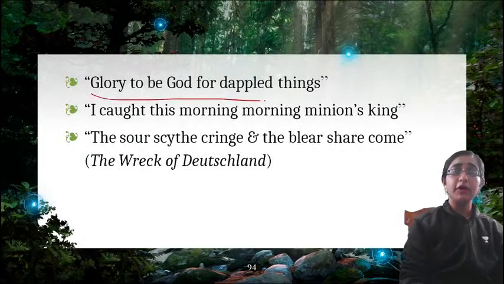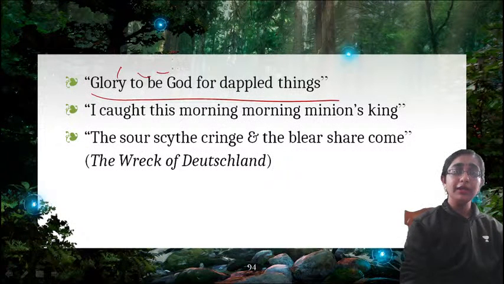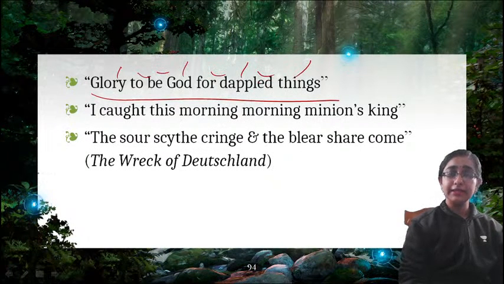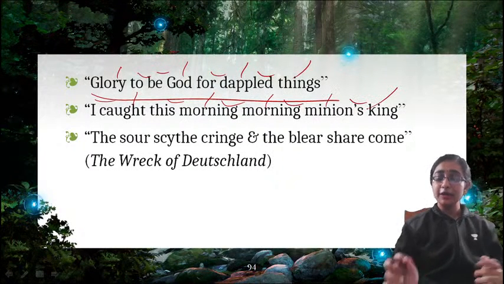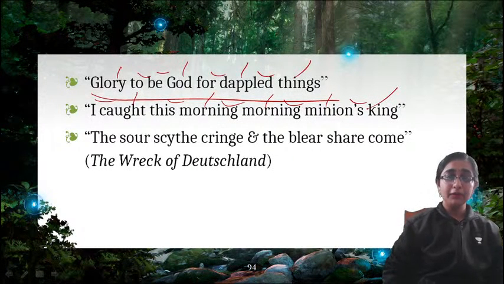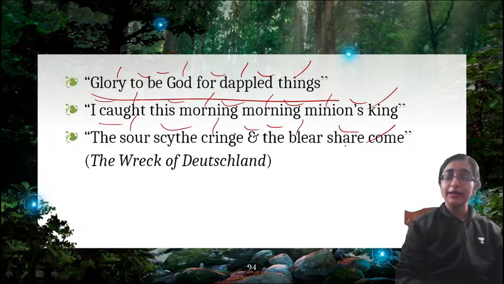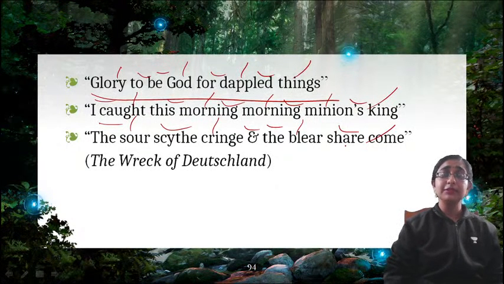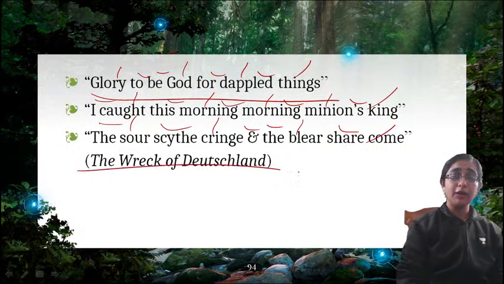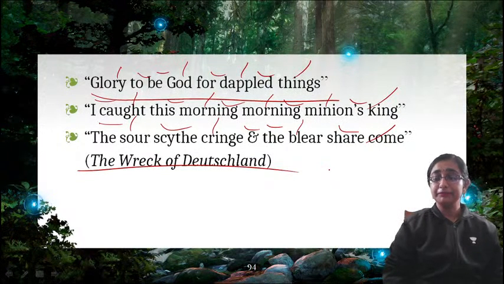So there is an example. Glory be to God for dappled things. I caught this morning morning's minion. So this kind of rhythm is sprung rhythm. The sour scythe cringe and the blear share come. So these are all examples of sprung rhythm. This is from The Wreck of the Deutschland by Hopkins.